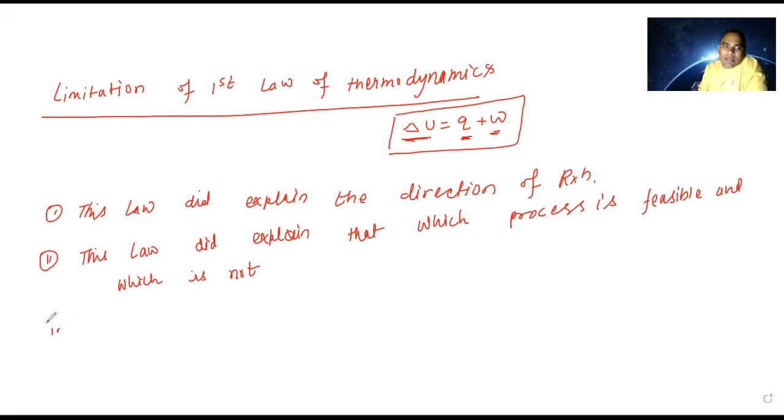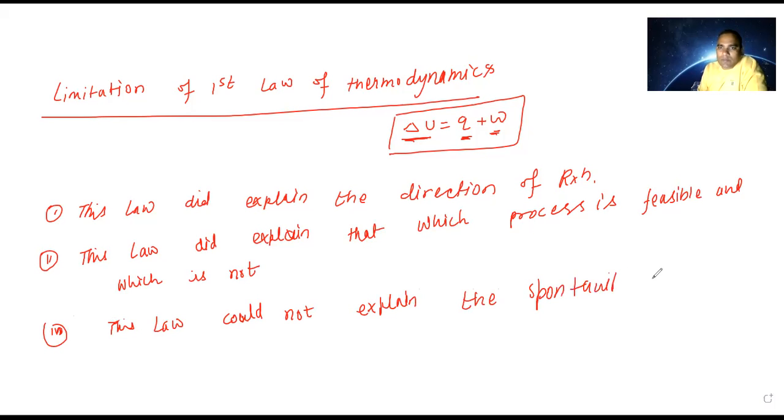Third, this law could not explain the spontaneity or disorder of reaction.